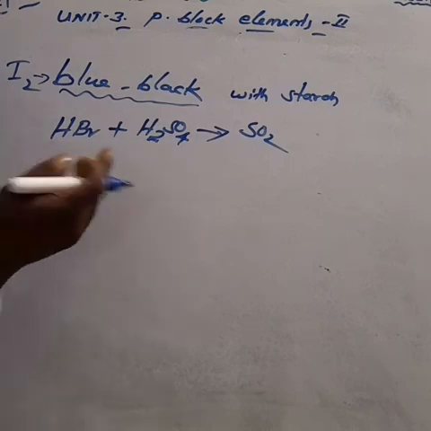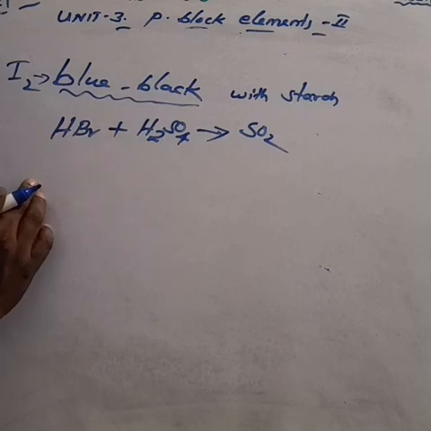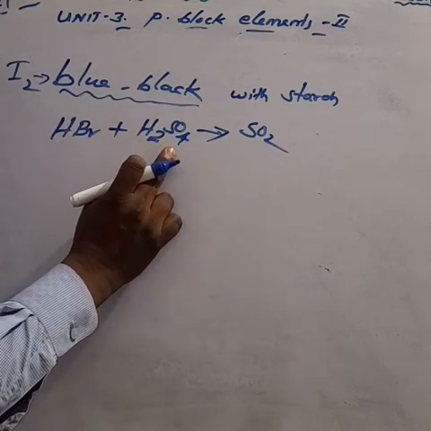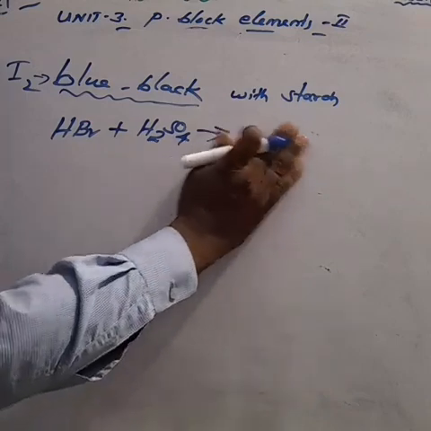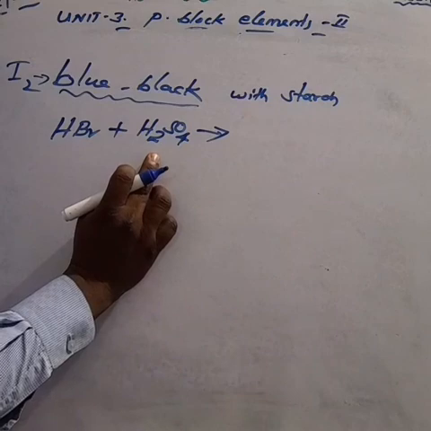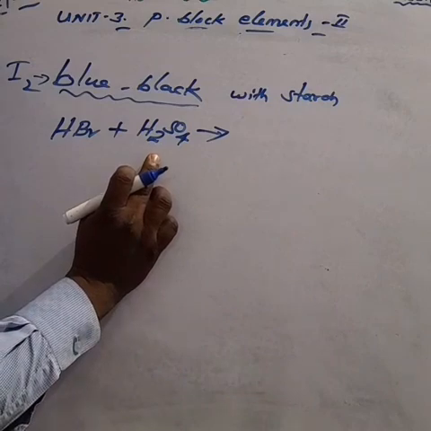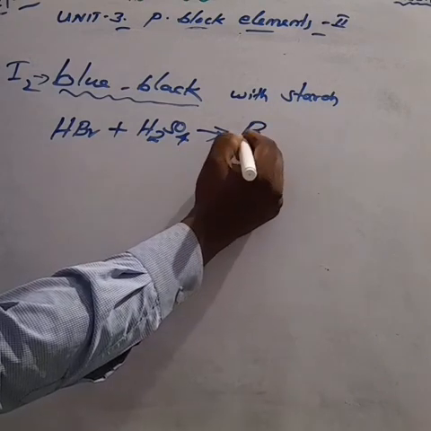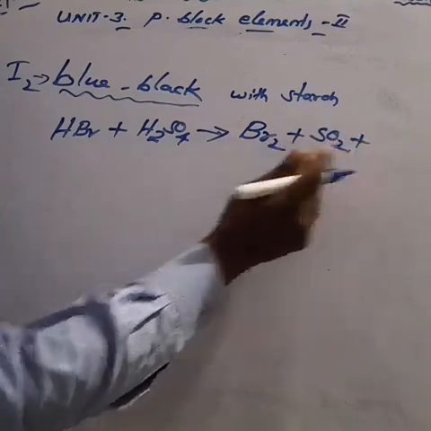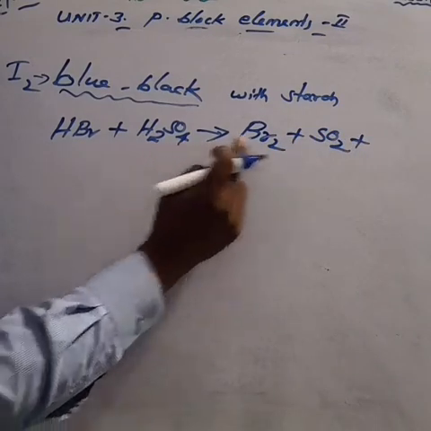How can you write the equation? HBr reacts with sulfuric acid, H2SO4, gives hydrogen bromide converted to Br2 plus SO2. That is, sulfuric acid is reduced into SO2.